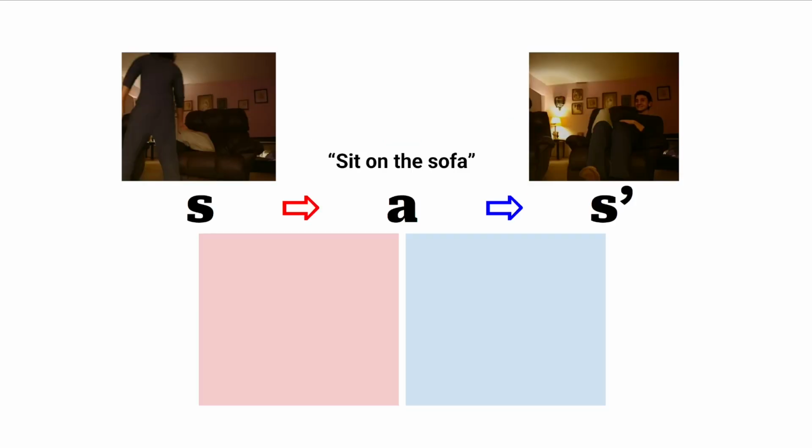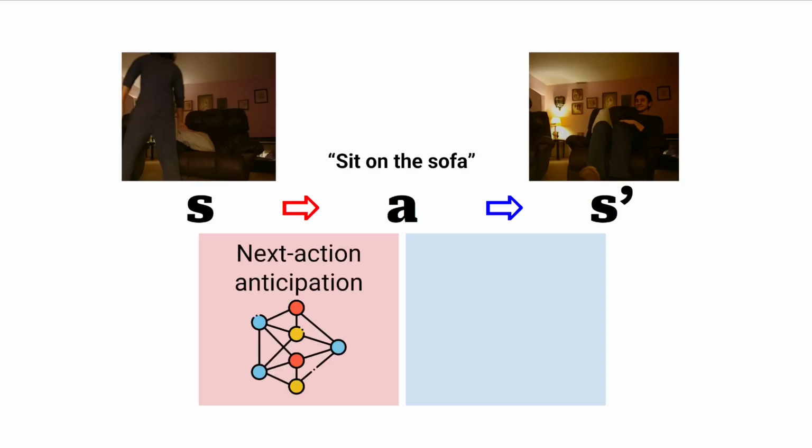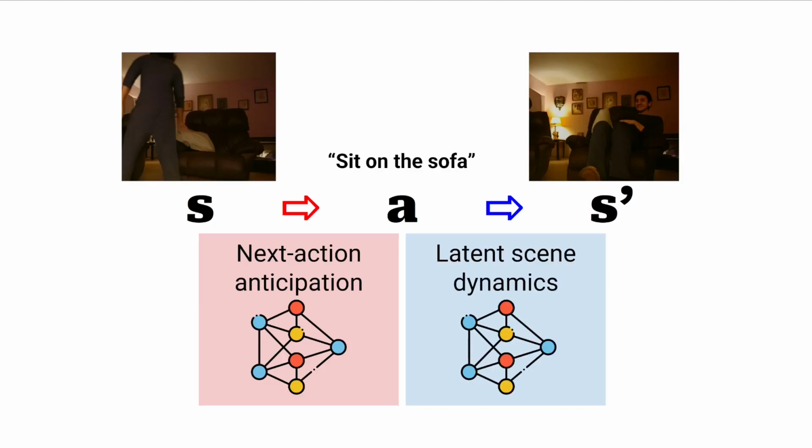Deep learning-based approaches have been proposed for answering both of these questions. Human action anticipation seeks to predict the future actions a human will take, while latent scene dynamics models can be trained to predict the next state from a state-action pair. These methods are robust to noise and can handle unstructured data like images. However, they require a large amount of training data to generalize well, and as black boxes, they lack interpretability, a crucial quality in human-robot collaboration.